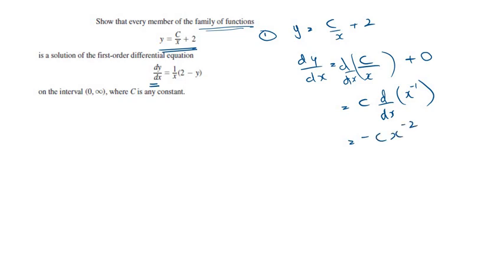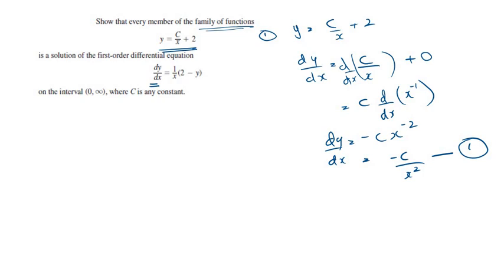You multiply by the power and subtract 1. So we see that dy over dx is equal to minus c over x squared. So this is one equation that we have found.